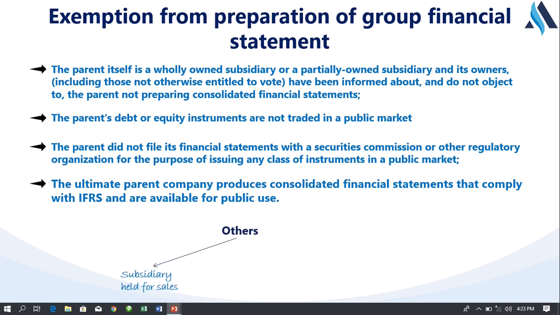There are other requirements which may make an entity not prepare group financial statements. The first thing is, if the subsidiary is held for sale. If a subsidiary is held for sale, it is expected to be accounted for based on the provision of IFRS 5. So in that case, you need not consolidate the subsidiary. Such a subsidiary will be shown as just a single line item on the face of the financial statement. And another reason is when that subsidiary is non-material.